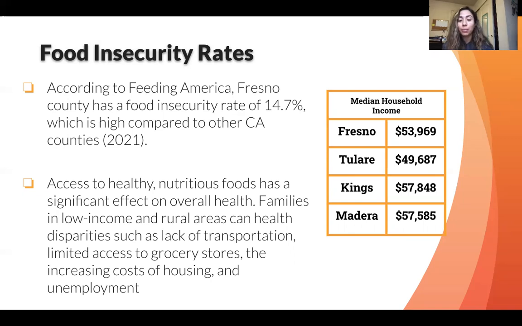Families in low income rural areas can face health disparities such as a lack of transportation, limited access to grocery stores, increasing costs of housing, and unemployment. These indicators are relevant because we assess the vulnerable populations, which are more likely to have multiple counts of needed access, needed health status, or social support.